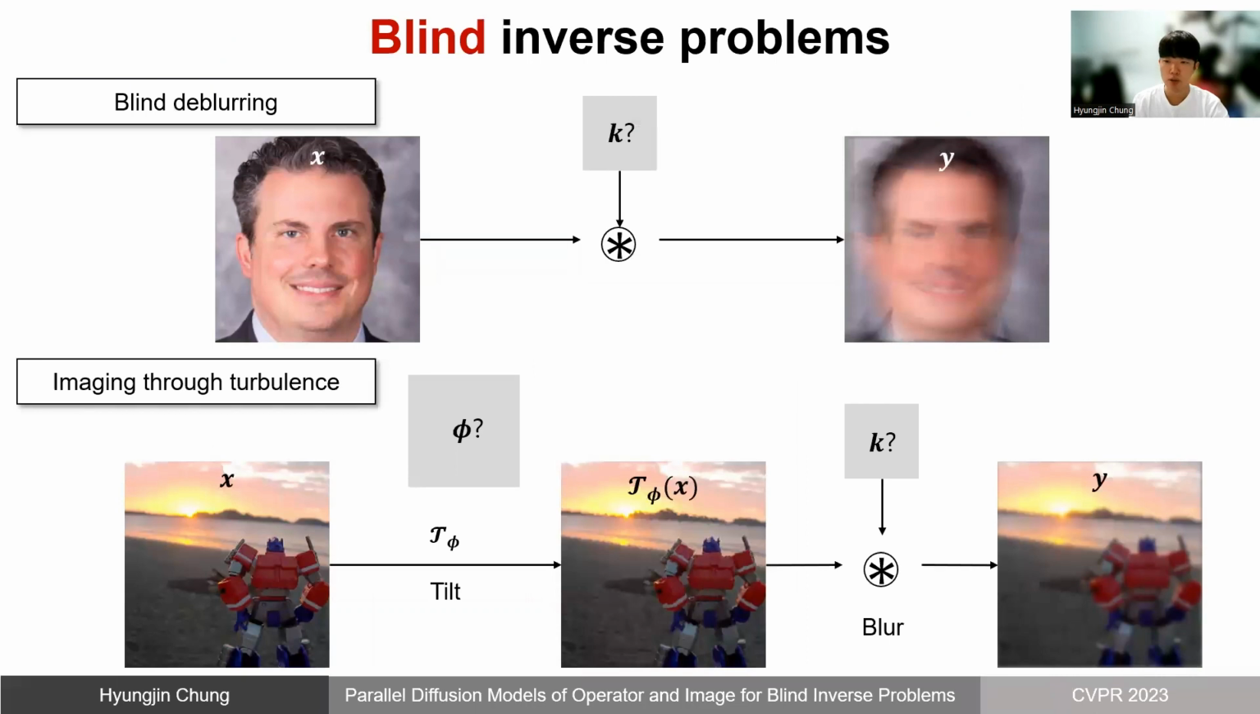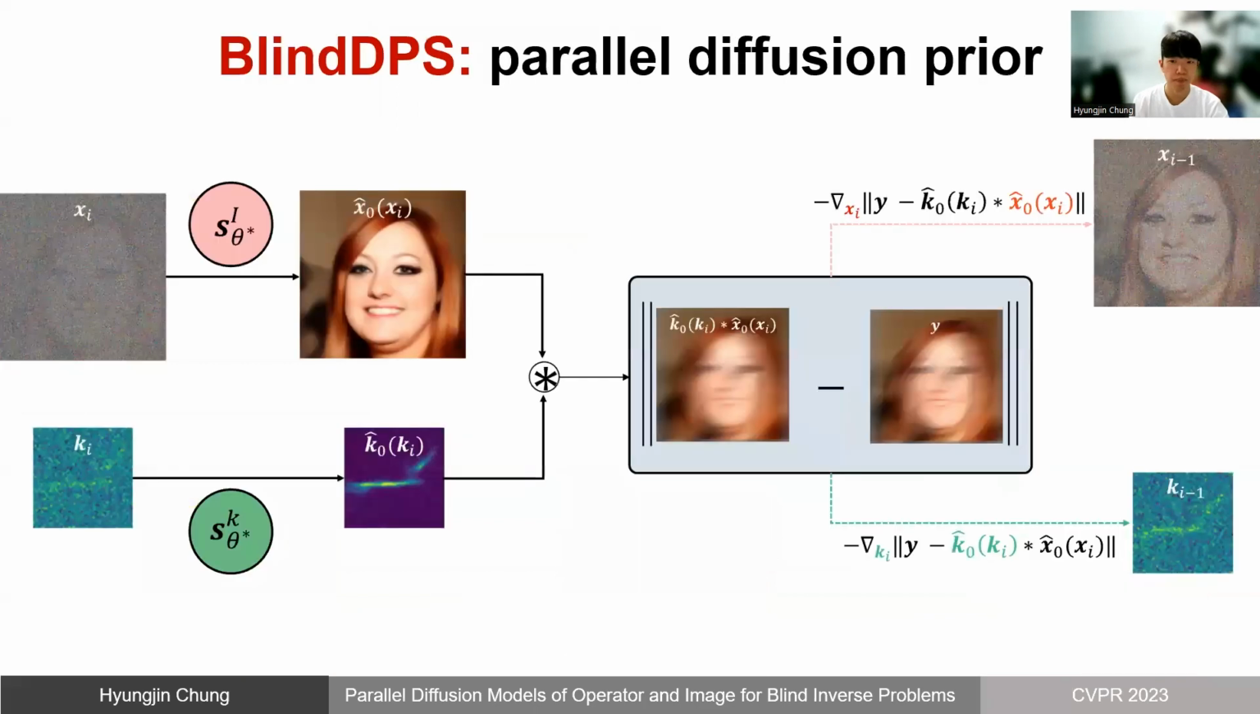In this work, we are interested in solving blind inverse problems, where we only have the corrupted measurement y, and we wish to recover the clean x. Here, we do not know the exact degradation operation that generated the measurement. A representative case would be the case of blind deblurring, where we do not know the blur kernel.